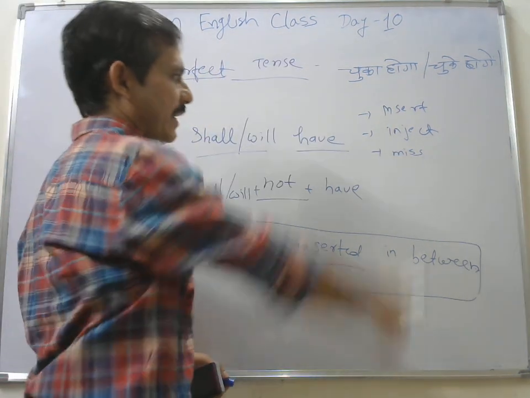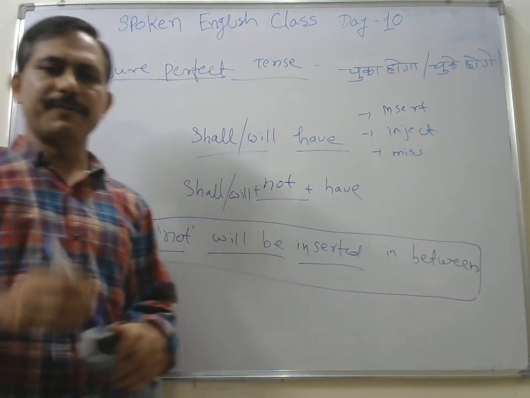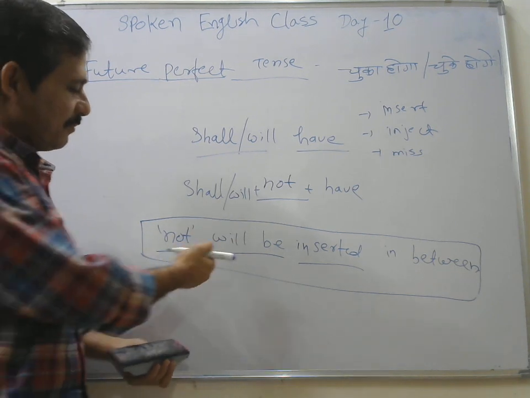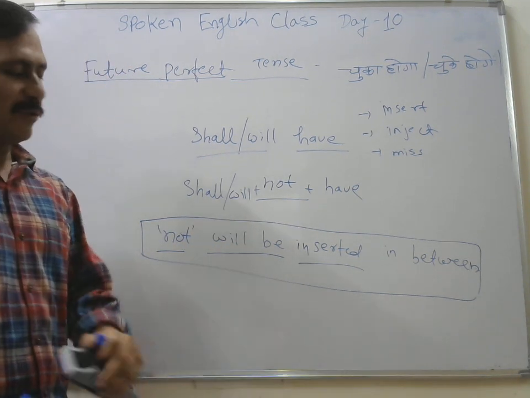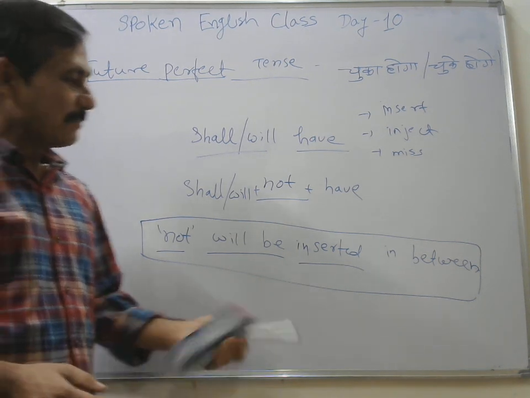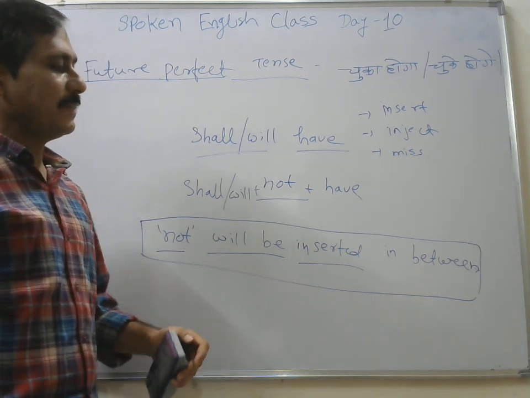So keep writing these verbs, and we'll have a separate video on these verbs. Okay, so what I was telling, कि सर बताए थे will be के साथ में ing form use होगा, but आप तो यहाँ पे third form use कर रहे हैं. Okay, so friends, this sentence is in passive voice.